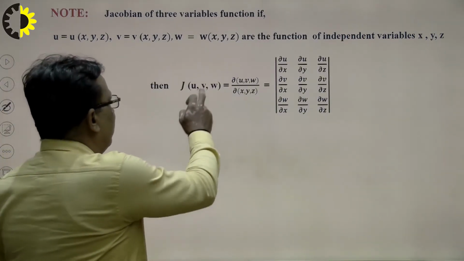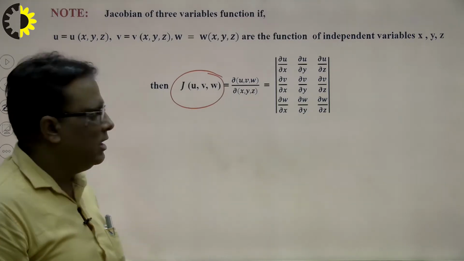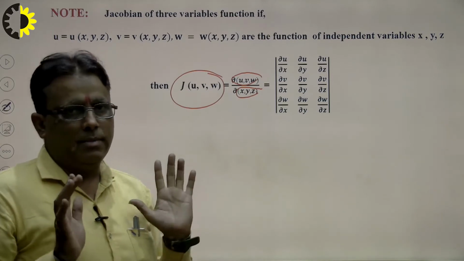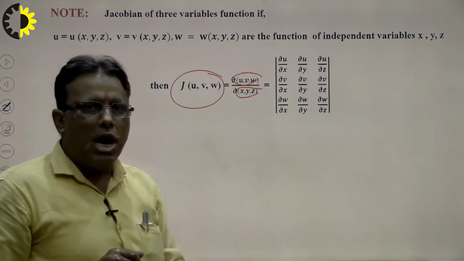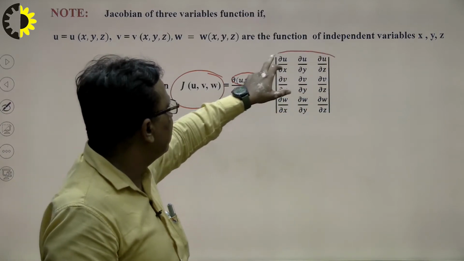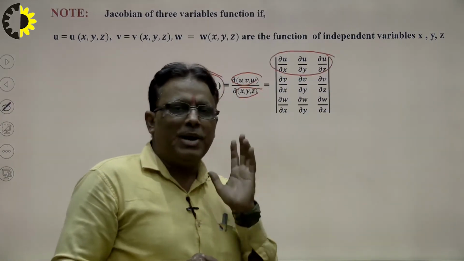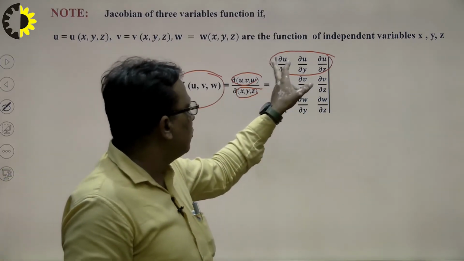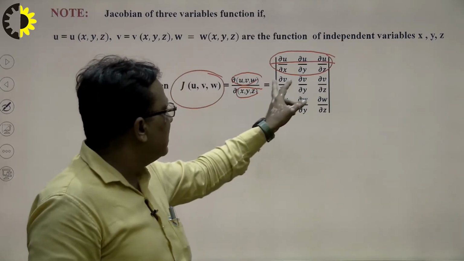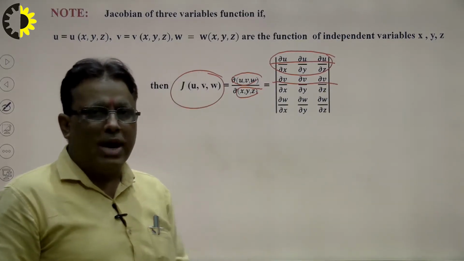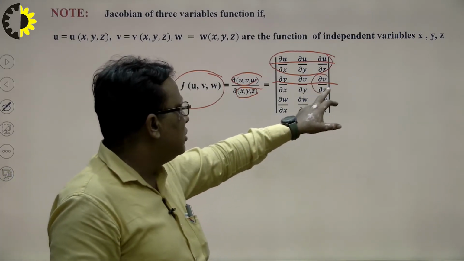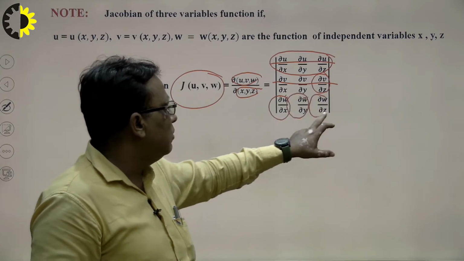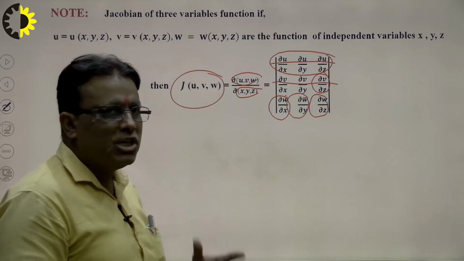That means the Jacobian of u, v, w. First of all I write the functions in the numerator and the variables in the denominator. Students, keep in mind. First of all I write the first row. How to write the first row? The first row represents the first function, so the first function is differentiated partially with respect to x, with respect to y and with respect to z. That means the first row is complete. In the same way the second function is v, and differentiate v partially with respect to x, with respect to y and with respect to z. In the same way w with respect to x, w with respect to y and w with respect to z. In the same way we calculate the partial derivatives together.